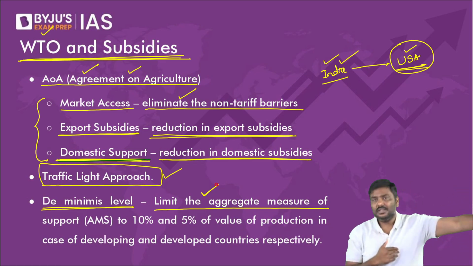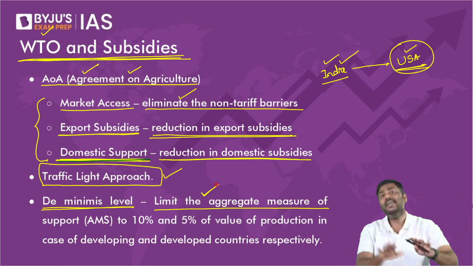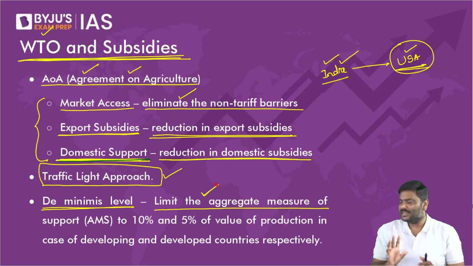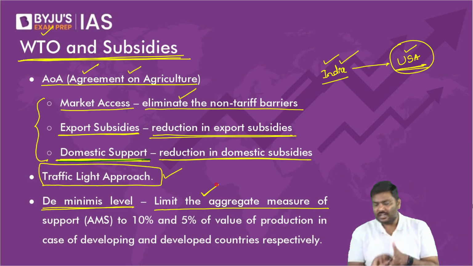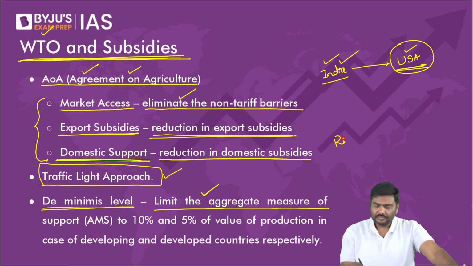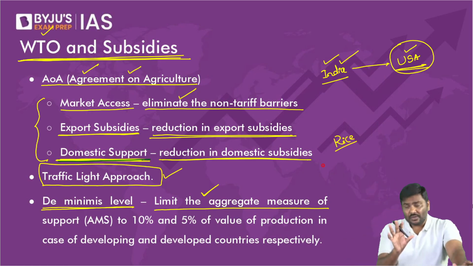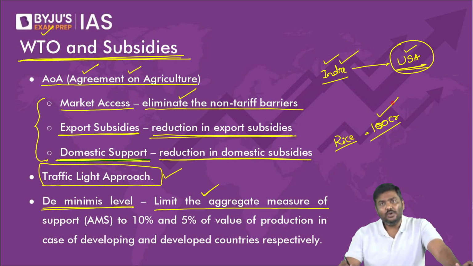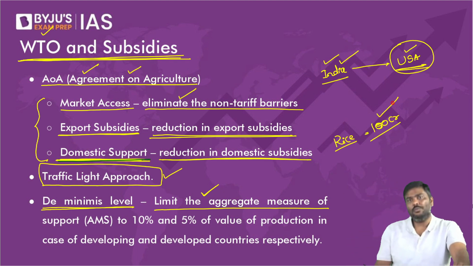Government of India says we have not crossed the de minimis level. Government of India says we have not crossed for many years. Government of USA alleges that every year Government of India crosses the de minimis level. Why? There is no uniformity in the methodology of calculation. There is no uniformity. India does not agree how USA calculates, and USA does not agree how India calculates.